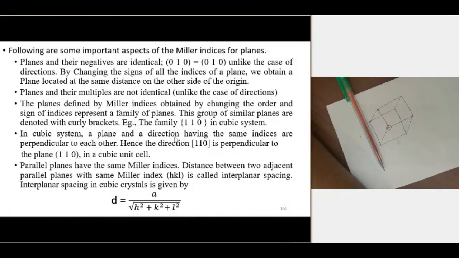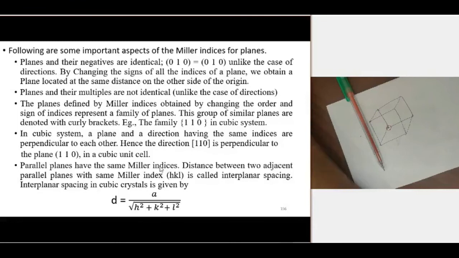In a cubic system, planes and directions having the same indices are perpendicular to each other. So, for example, this is the [110] direction within the square bracket, and this is the (110) plane. This plane and this direction with the same indices will be perpendicular to each other, or we can say the [110] direction is the normal of the (110) plane. It's only applicable for cubic unit cells. And parallel planes have the same Miller indices.